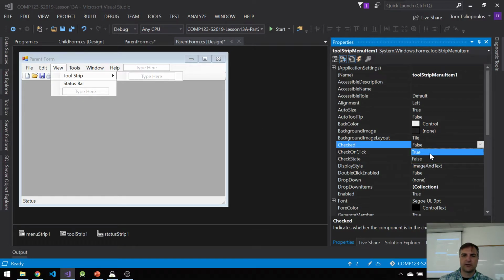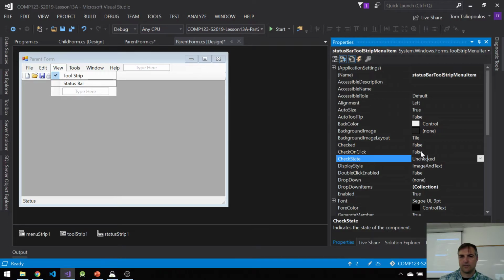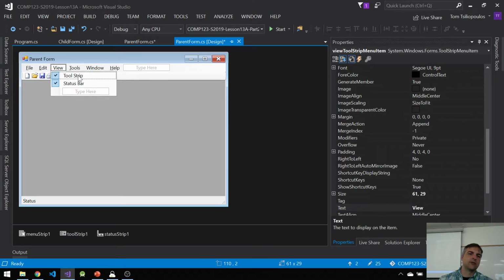I'll make this checked true, and this one checked true, and check on click true. Now I have something that looks like this. So when I click onto this, I can choose my tool strip or my status bar.